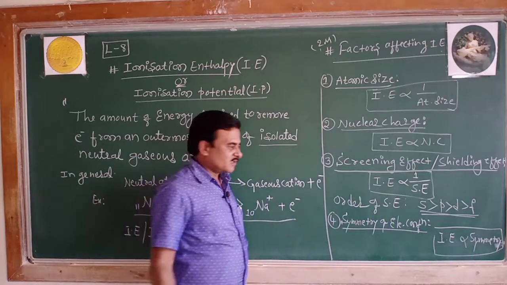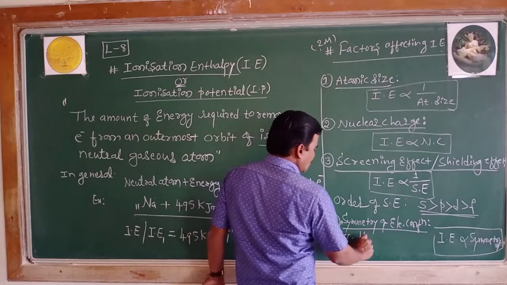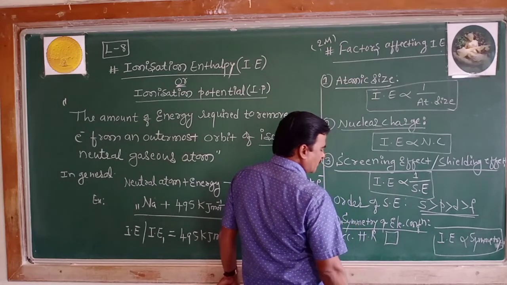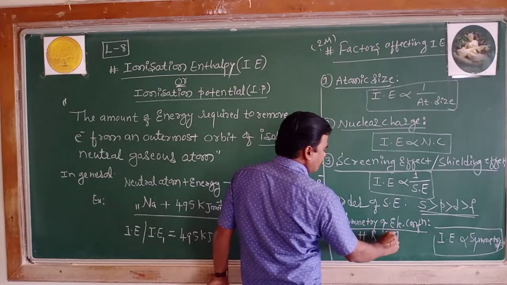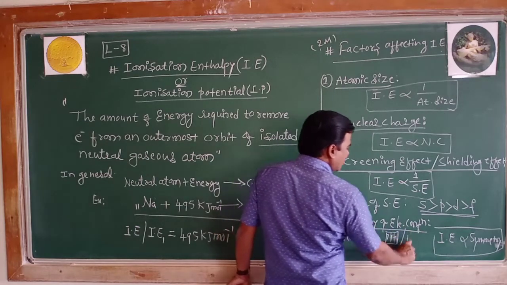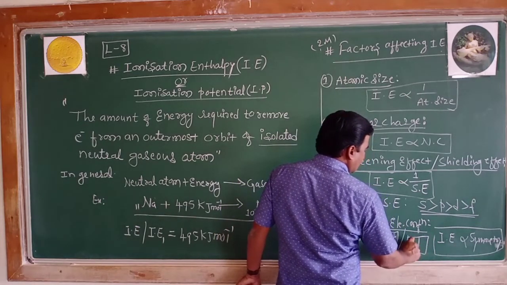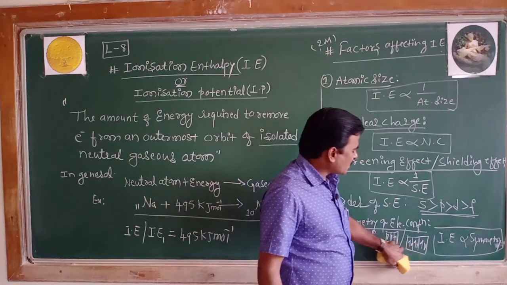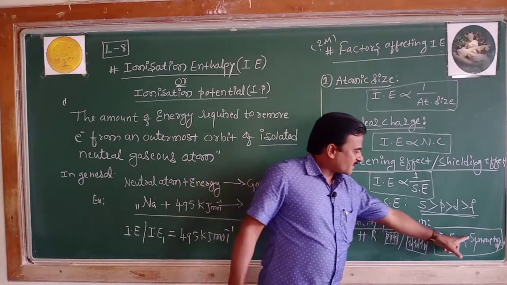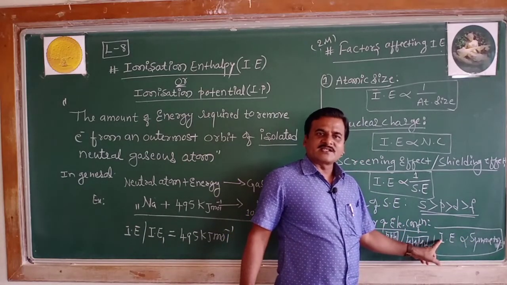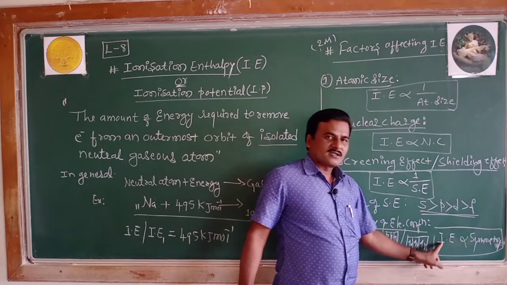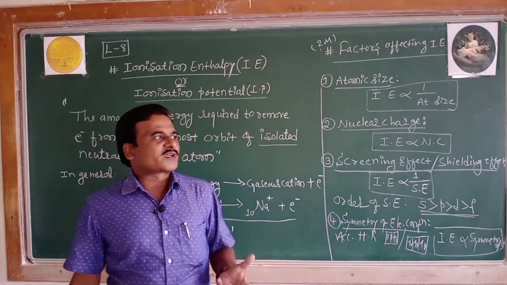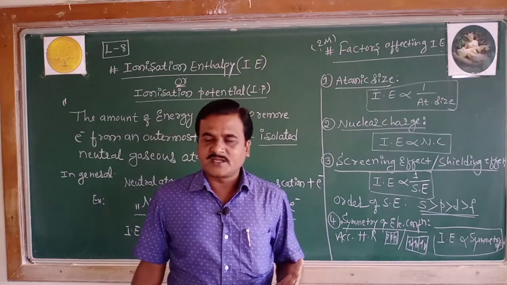According to Hund's rule, half-filled orbitals or completely filled orbitals are more stable. So why are they more stable? The greater the symmetry, the higher will be the ionization enthalpy. The lesser the symmetry, the lower will be the ionization enthalpy. Thus, these are the four important factors affecting the ionization enthalpy.